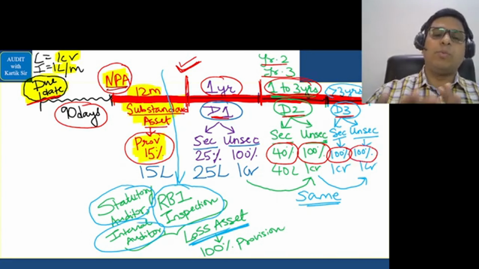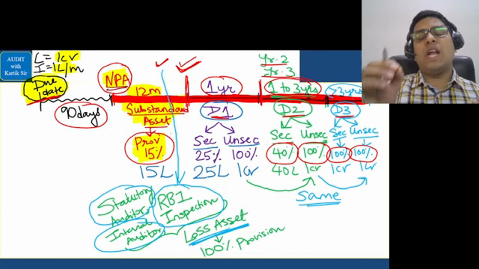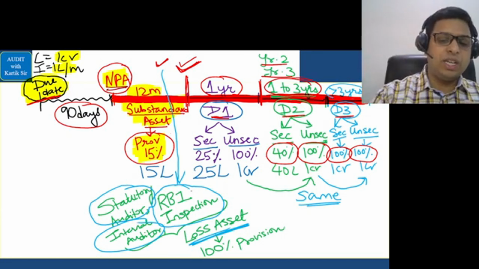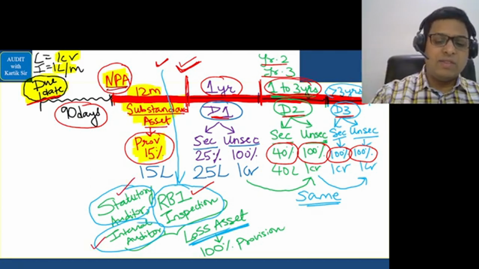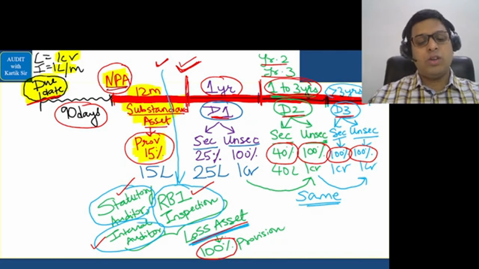Okay. Suppose at any time, I have drawn this blue line here, which you can see going down. Suppose at any time, the RBI's inspection team or the statutory auditor or the internal auditor say that the borrower is not going to pay you any money, then we treat such asset as a loss asset, and we immediately create a 100% provision on this asset. Okay. So now let's go to the base chart.